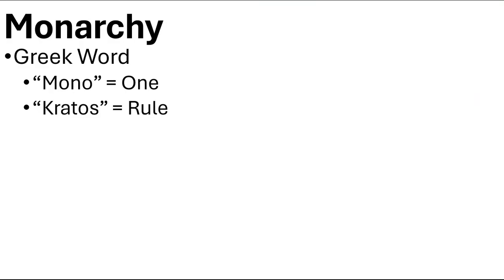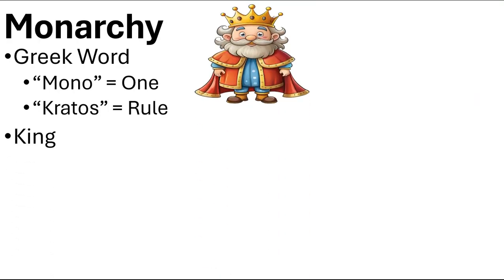Monarchy! Coming from the Greek word mono, meaning one, and kratos, meaning rule. So one person rules. And the most perfect example of this, or common example of this, is a king. The king makes all of the decisions. The king makes all of the rules.